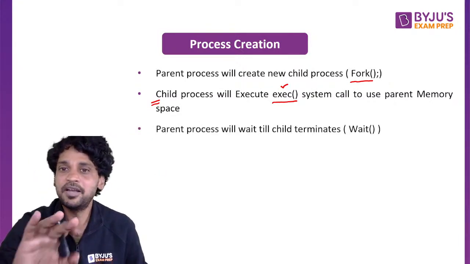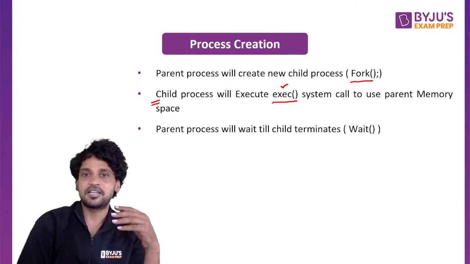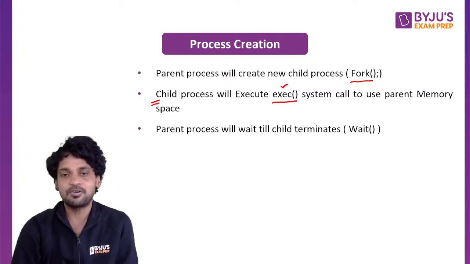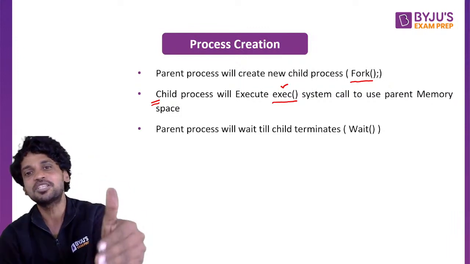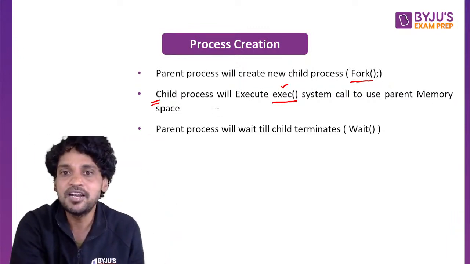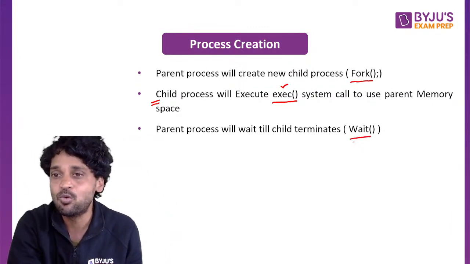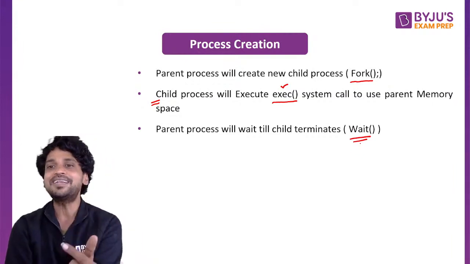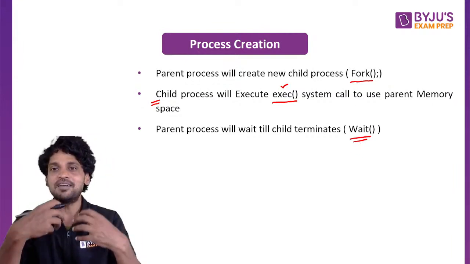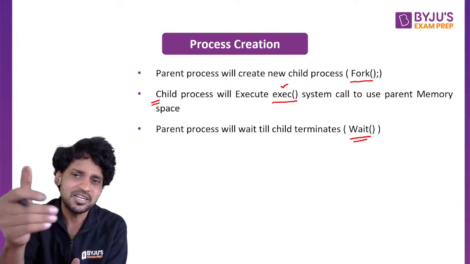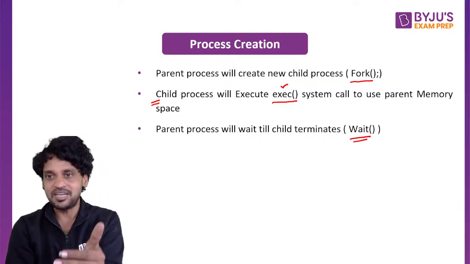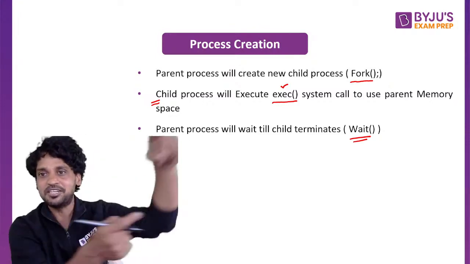Next thing is the parent process. The moment the parent successfully creates a child process, the parent process most of the time will wait till the child process finishes. For that, the parent process will issue a wait system call. What is this wait system call? The wait system call restricts the parent process from being in the ready queue again. Why does it have to be restricted? When it is in the ready queue, the operating system will schedule it to the CPU.